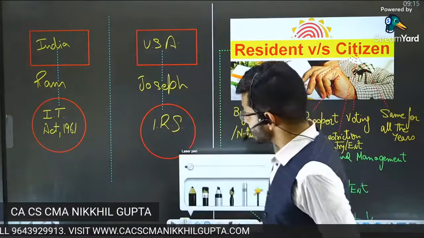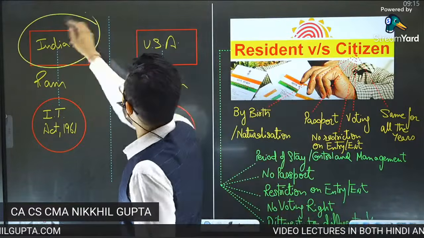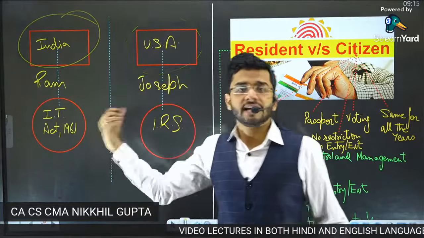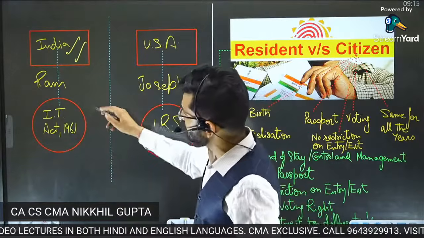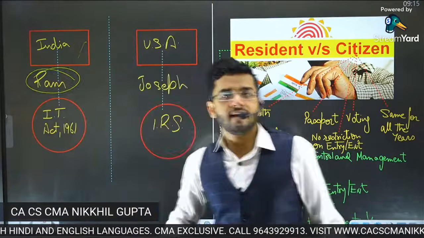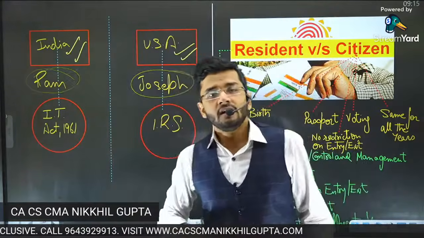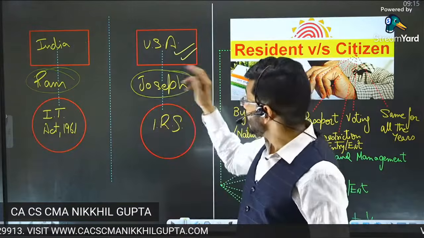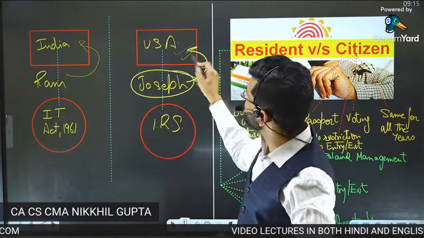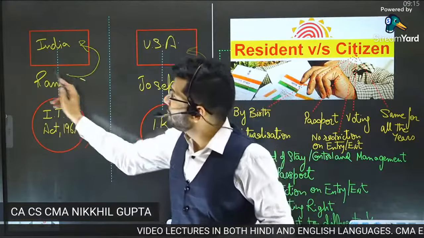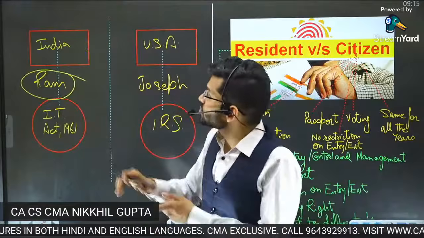Guys, residential status is relevant because there are multiple governments like Indian government and United States of America. I've taken the example of two governments, Indian government and United States of America government. Guys, Indian government has to recover taxes from its residents who are there in India. Similarly, US government has to recover taxes from its residents who are there in USA. Now, guys, before coming to residency, let me tell you, Ram is a citizen of India and Joseph is a citizen of United States of America. Ram has been born and raised in India. He has done all his schooling, college, everything from India. He's also working in India.